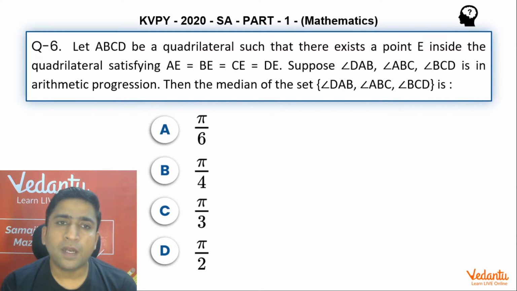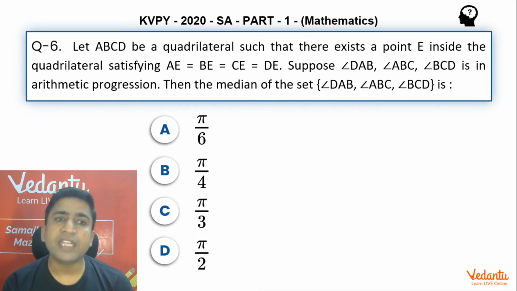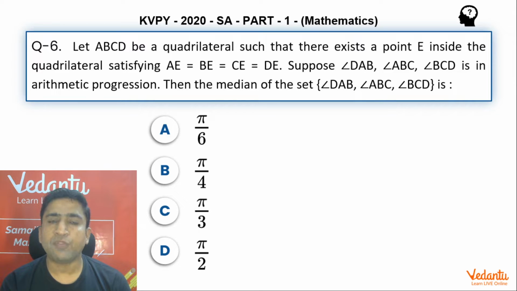So as you can see on the screen, the question says: let ABCD be a quadrilateral such that there exists a point E inside the quadrilateral satisfying AE = BE = CE = DE. Now suppose angle DAB, angle ABC, angle BCD are in arithmetic progression. Then the median of the set angle DAB, angle ABC, angle BCD is. And as you can see, the options are pi by 6, pi by 4, pi by 3, pi by 2.